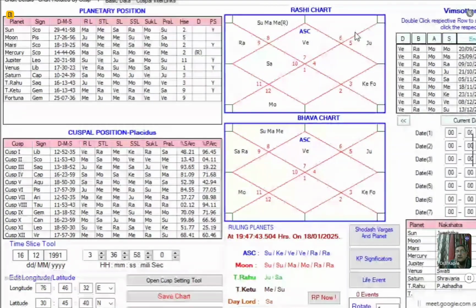The 12th house is good for the ascendant, but it's not good for the 7th house. The 8th house is a good house for the ascendant. It is a house of hurdles, and at the same time, it is a house of dowry. Good for the ascendant, right? But for the 7th house, the 8th house is not good. The 12th house is not good. The 4th house is not good.